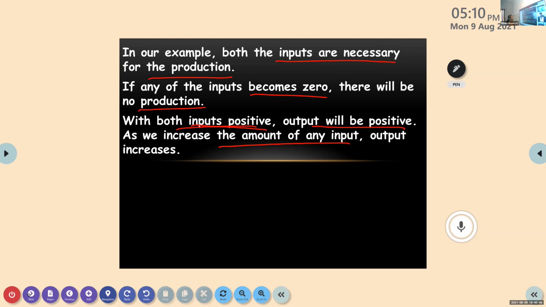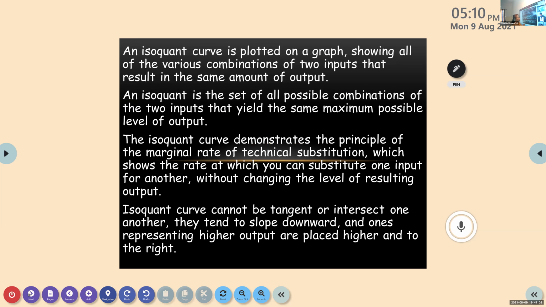Okay. Now, they have given in your textbook regarding isoquant. This is like the indifference curve. You know what is an indifference curve, right? What is an indifference curve? It's when two bundles give the consumer the same amount of utility, making the consumer indifferent.